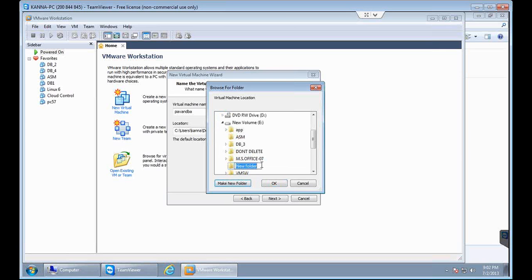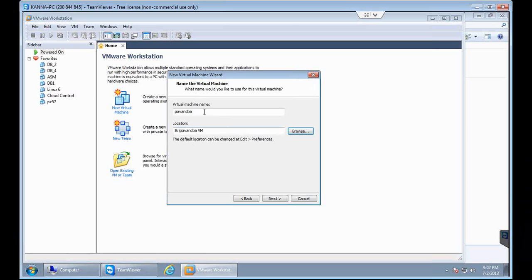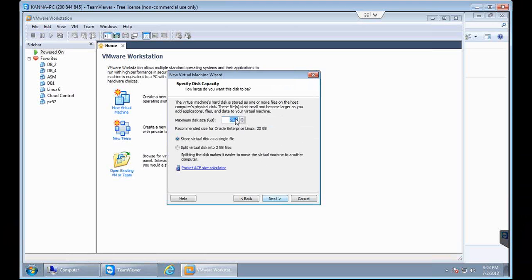For example, I am creating a folder PawanDBA VM, and under this I will have the machine name as PawanDBA. This is what you can do, and click on next. Here the disk size you have seen is 20 GB, and as I said, it should be a minimum of 60 GB. So just change that to 60 GB and click on next.